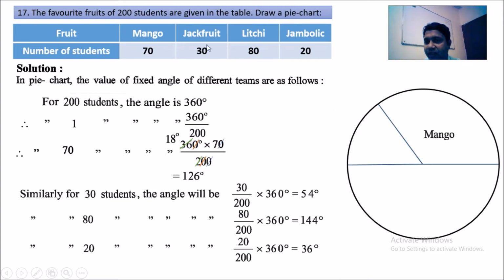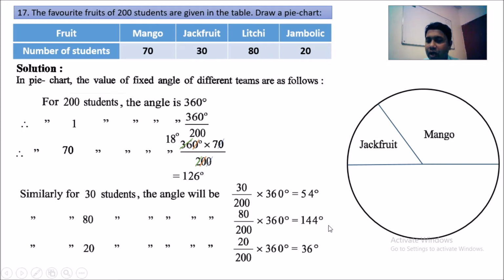So this part is for jackfruit. This part is for which fruit? Jackfruit, because for 30 students we get 54 degrees. So we draw 54 degrees. So we are going to write here which fruit? We are going to write jackfruit. Look at here, jackfruit, we have to write it.